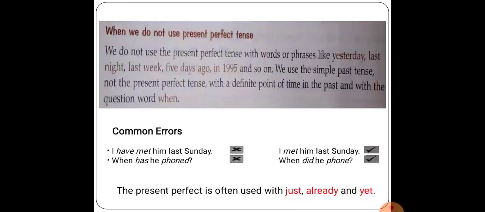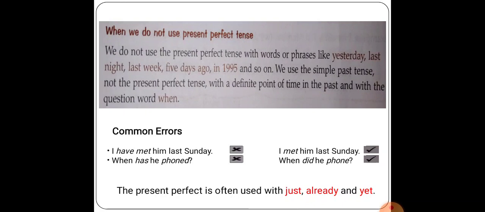Next, at some places we do not use present perfect tense. What are those places? We do not use the present perfect tense with words or phrases like yesterday, last night, last week, 5 days ago, in 1995, and so on. It means present perfect tense is not used with these words. We use simple past tense, not the present perfect tense, with a definite point of time in the past and with the question word when.